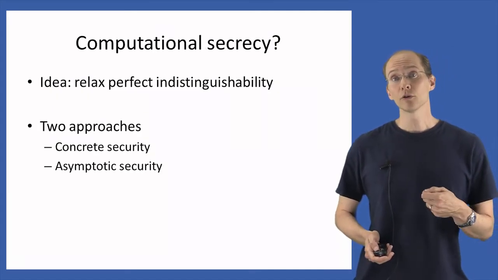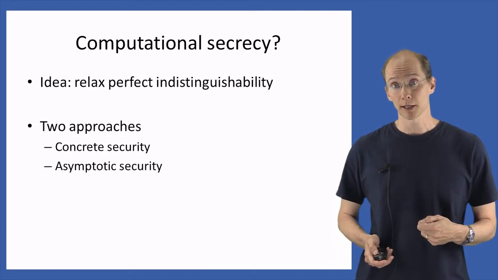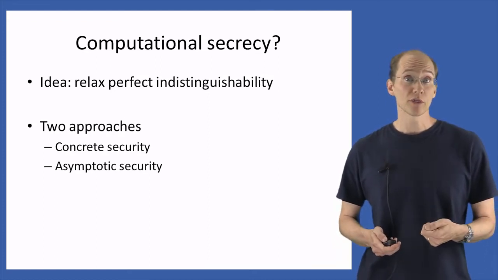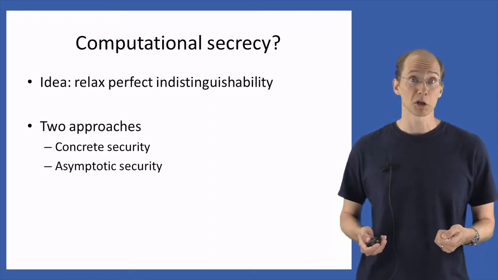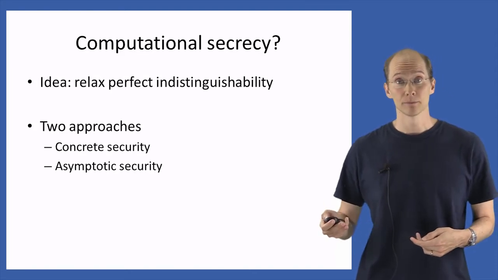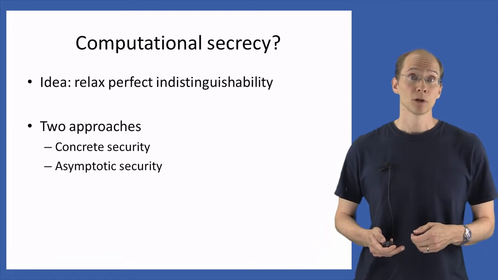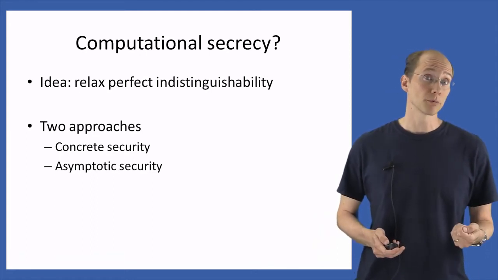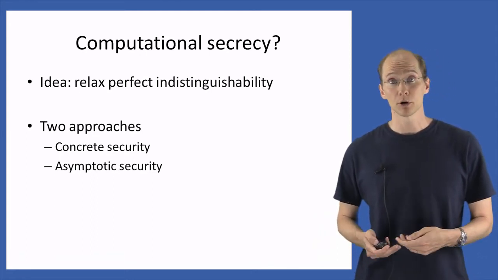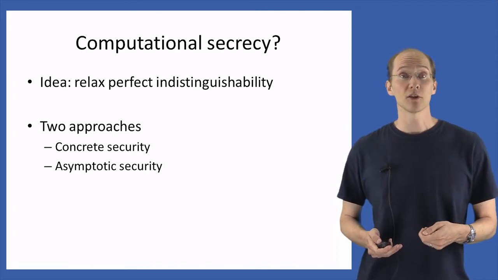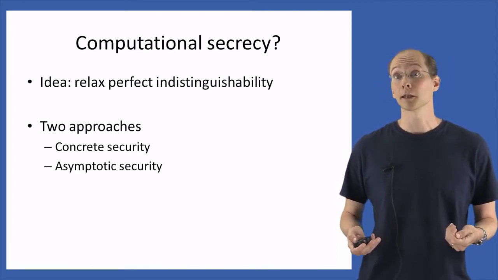We're now going to define our notion of computational secrecy by starting with our notion of perfect indistinguishability that we just defined and relaxing that. There are two approaches to relaxing that definition, one of which is called the concrete approach, or the concrete security approach, and the other of which is the asymptotic approach, or the asymptotic security approach.